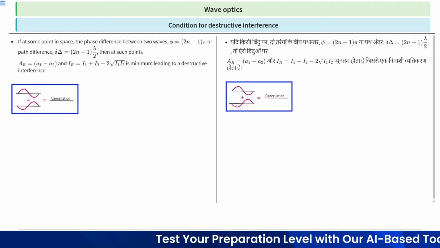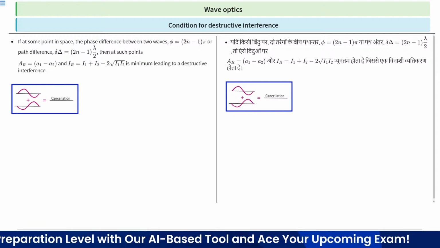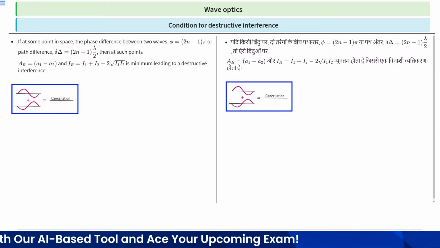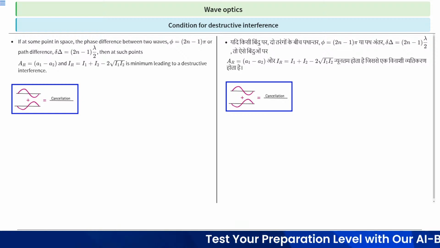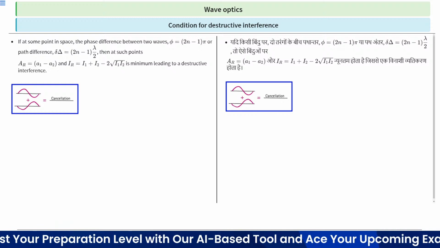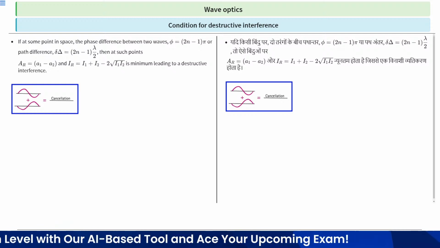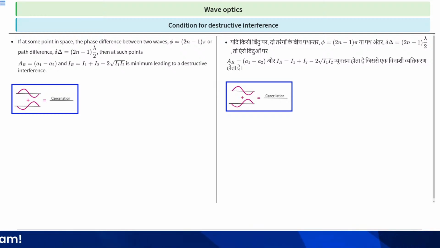When both waves are superimposed at a point, they are opposite, so the resultant wave cancels out. So this is the condition for destructive interference. The main things are the phase difference phi, the path difference delta, the resultant amplitude, and the intensity.